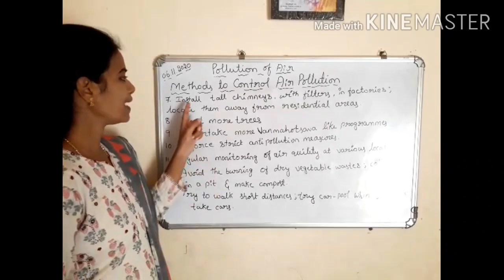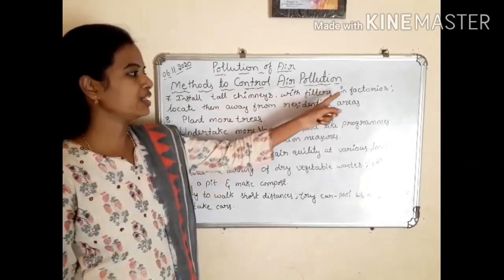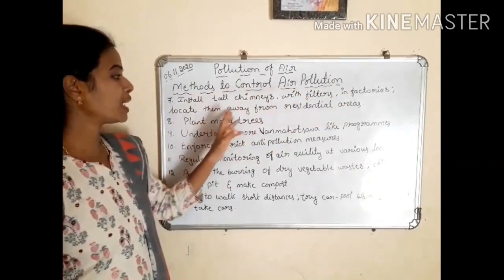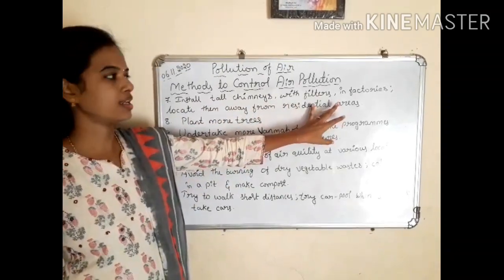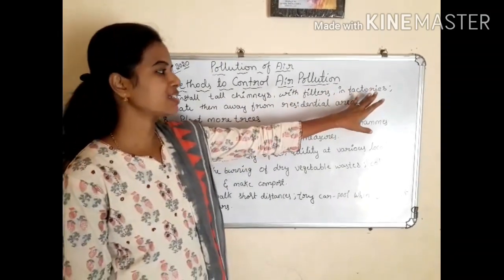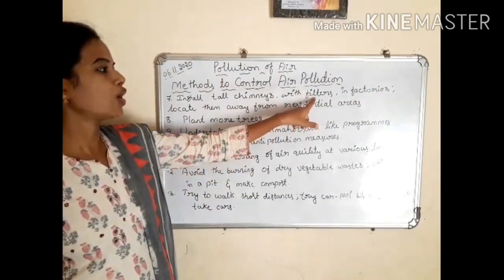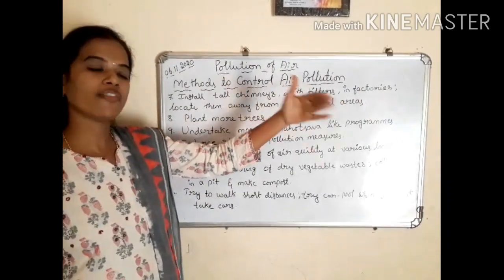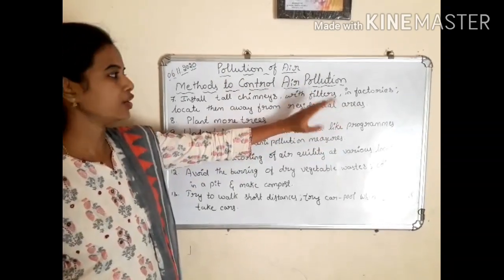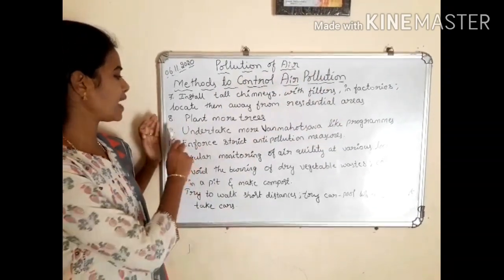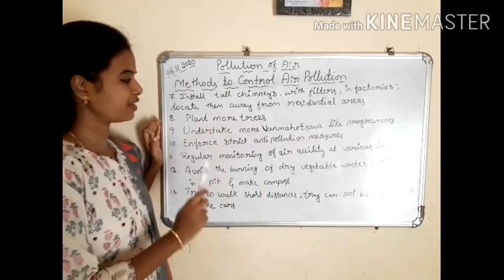Seventh method is install tall chimneys with filters in factories, and locate them away from residential areas. The factories and industries should install tall chimneys with filters, and also these factories should be away from the residential areas to control air pollution. Next, eighth one is plant more trees. Already we discussed it.